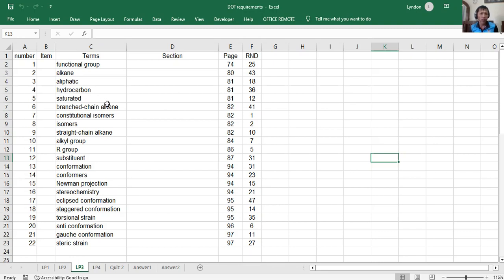And then you have the term saturated. Again, it's a term, not like the term we use in general chemistry, wherein saturated means a concentration. No, saturated here talks about single bonds and double or triple bonds. Saturated is synonymous with being an alkane, actually. When you talk about a carbon to carbon single bond, we usually use the term saturated if it doesn't contain a double bond or a triple bond.